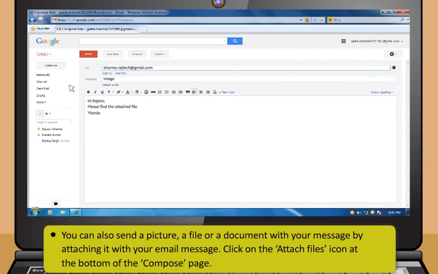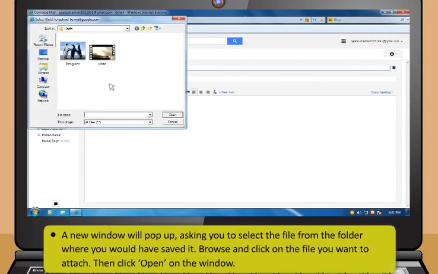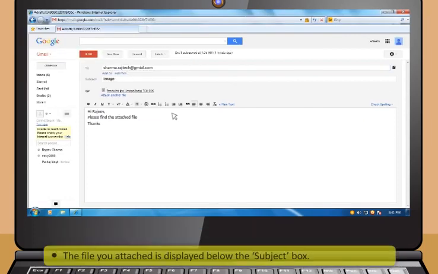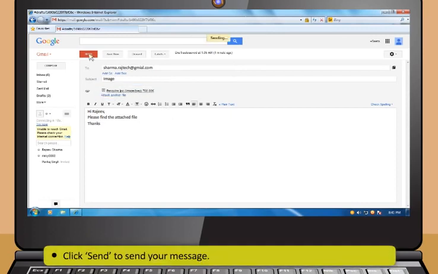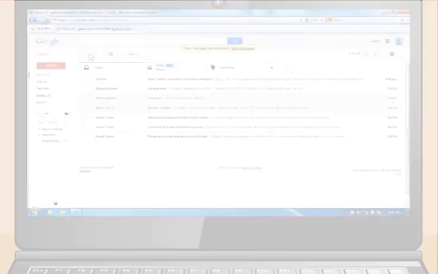First, click on the Attach Files icon. A new window will pop up asking you to select the file from the folder where you would have saved it. Browse and then click on the file you want to attach. Then click Open on the window. The file you attached is displayed below the subject box. Then click Send to send your message.